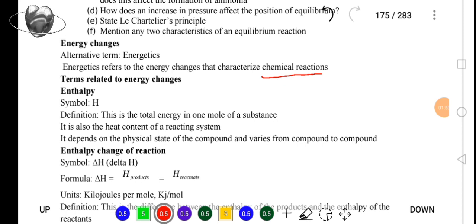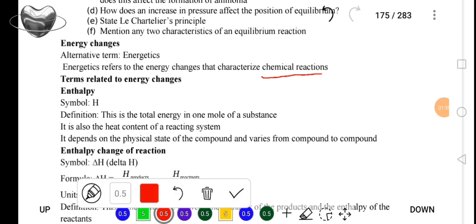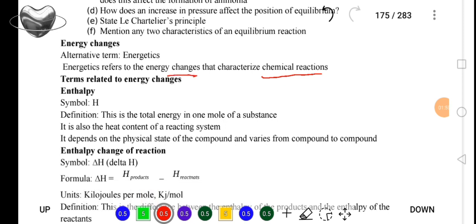Now, to define energetics, we are saying this refers to the energy change that accompanies chemical reactions, meaning every chemical reaction, provided that chemical reaction is taking place, there will be that energy change which is going to be a characteristic of that chemical reaction.